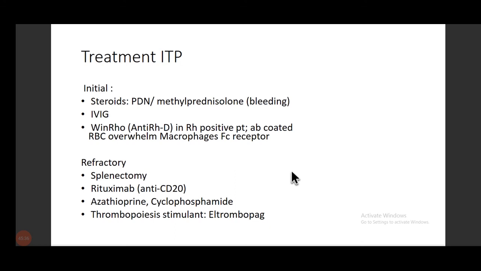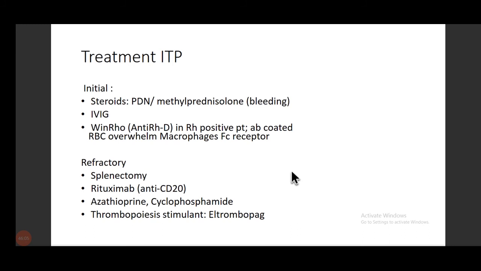In the refractory case, in which you have already tried all these three and the patient is not responding, you can do splenectomy, because the spleen is already enlarged and hyperfunctioning because of so much platelet, antibody and macrophage activity. So the last point is that for refractory patients, you do splenectomy.